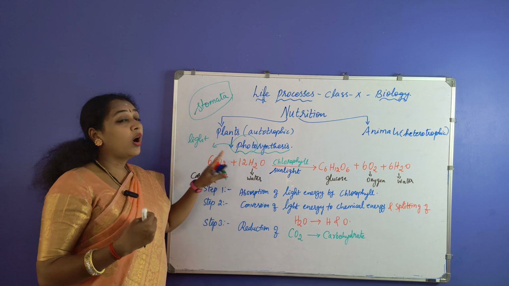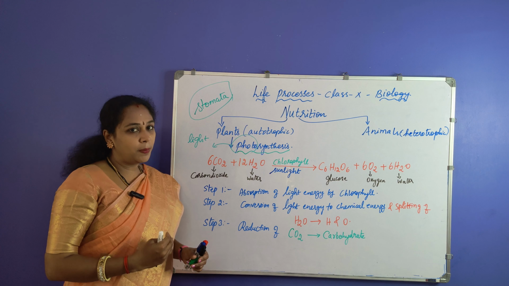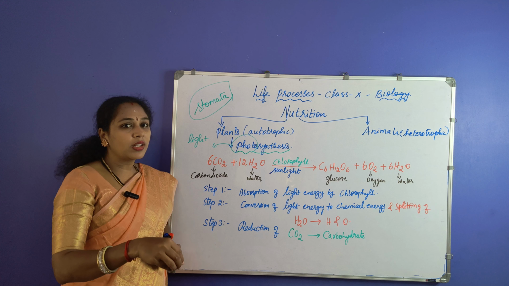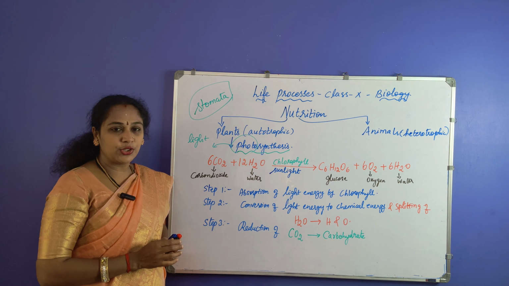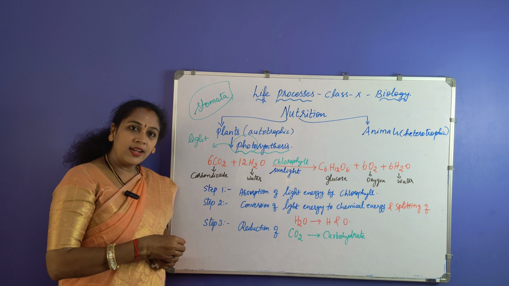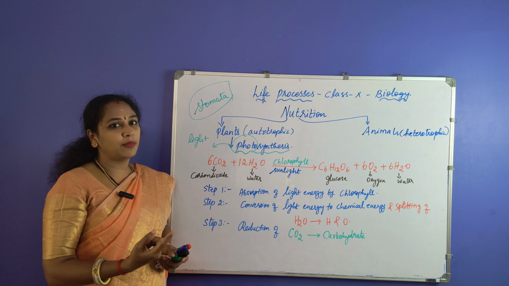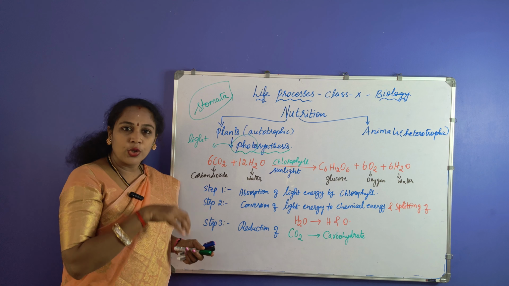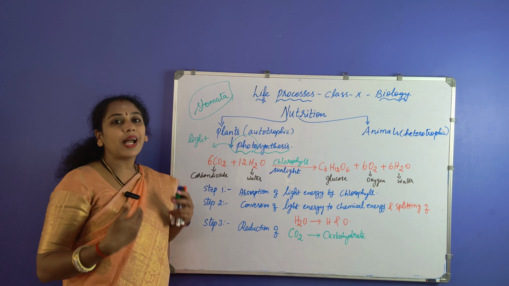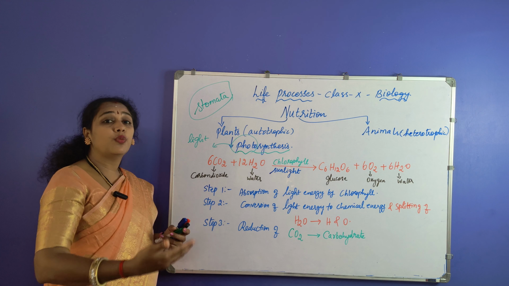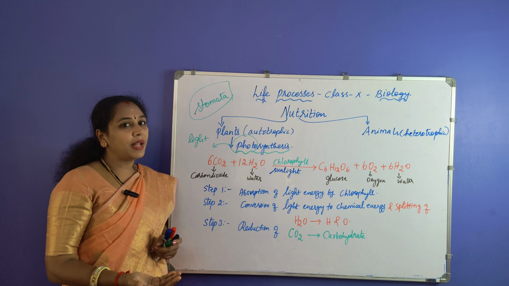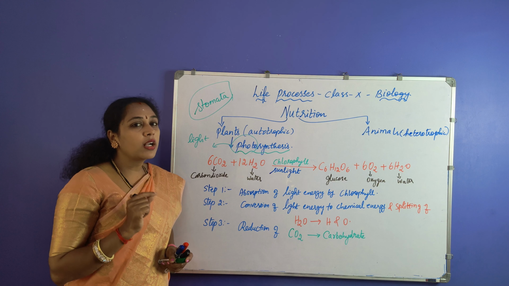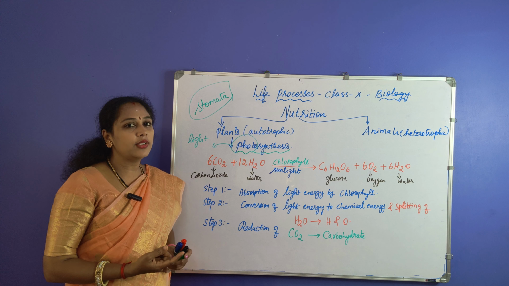Next, the water. How does water enter the plant body? We all water the plant, and usually we pour the water into the soil. The root is present below the soil. Though we pour the water there, it reaches all the parts of the plant body. We are not pouring water on each plant body part, right? We just pour water to the root, and the root does the function: it absorbs the water and transports it to all parts of the plant body. Again in the root, who plays the important role of transporting the water from the root to all the parts of the body? Can you guess?